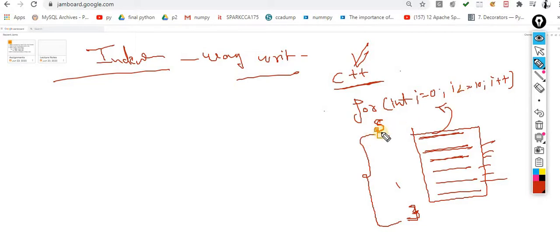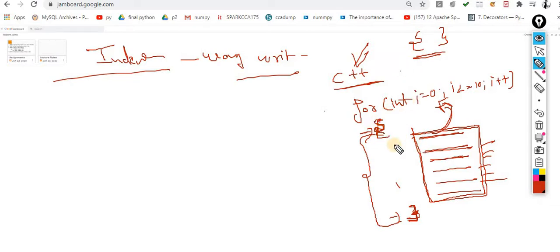So my interpreter and compiler will understand that this is the opening curly brace and this is the closing curly brace, and whatever the programmer has written inside these curly braces is part of this for loop. This is the concept in C, C++. But inside Python the significance of curly braces is something else. If I use them like this, they would be treated as a set or a dictionary, as we already discussed in the previous sections.